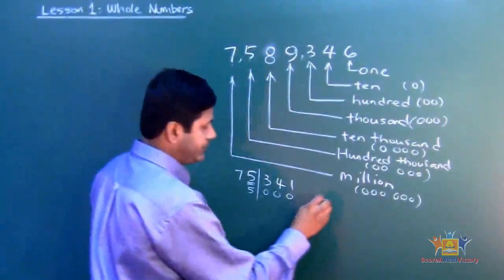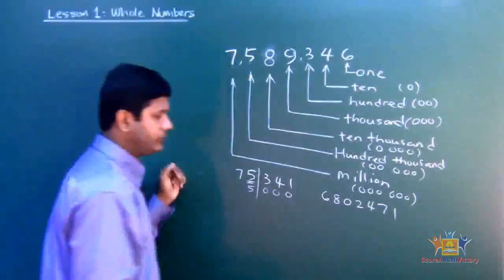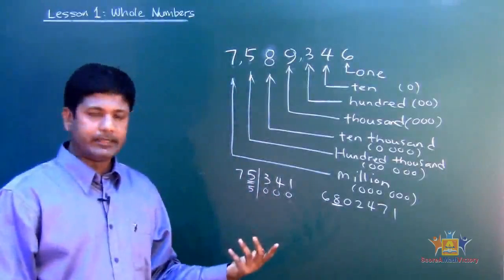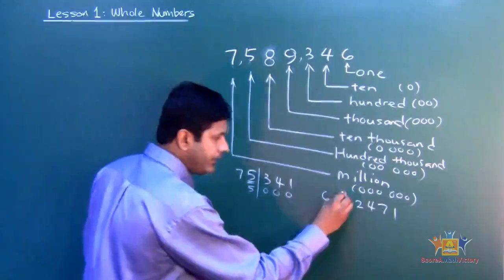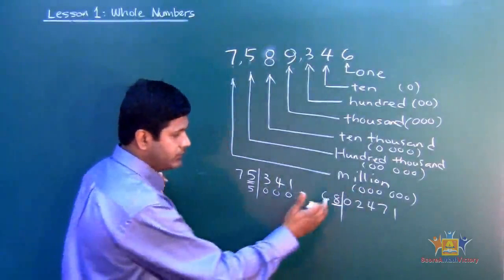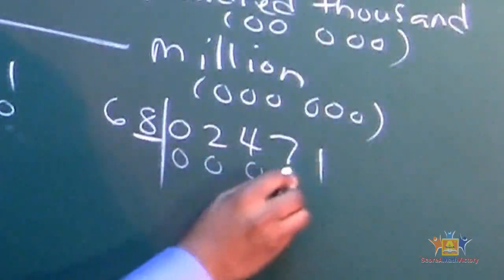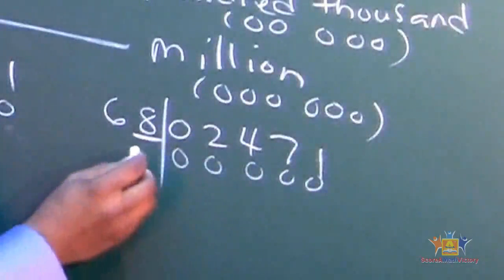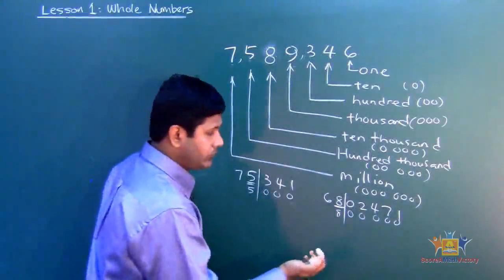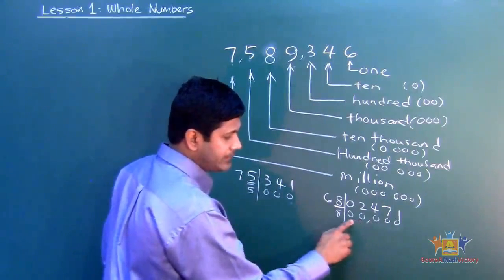So let's do another one. Let's say I give you 680247 and ask you the place value of 8. What's the place value of 8? You draw the line right after the 8, and then put the zeros down there: 1, 2, 3, 4, 5. Now put the 8 down there. If I ask you the place value, that means I want to find what family it's in, so you count from the back: 1, 2, 3, comma, 1, 2. That means this is 1,000 and this is 100. That means what?